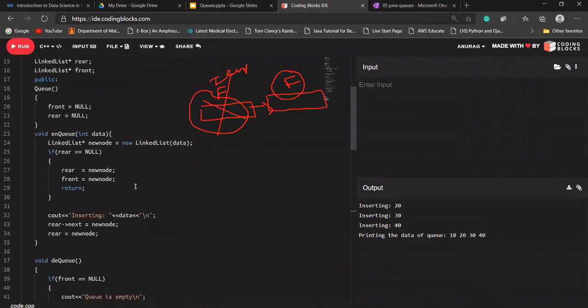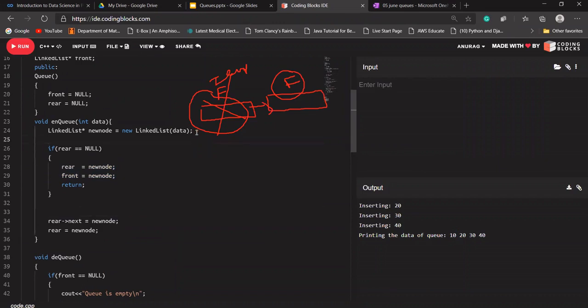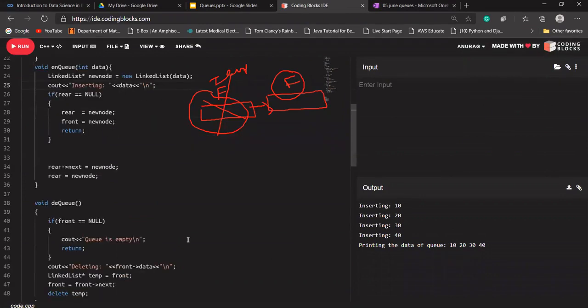In the first case, what it is doing, if rear is equal to null, it just means data is being entered in our linked list, in our queue, but it is not printing any statement because we have not written that in here. Let's say instead of writing it here, I'm writing it here. Okay, now it should print inserting 10. Okay, inserting 10, inserting 20, inserting 30, 40, and printing the data for queue.